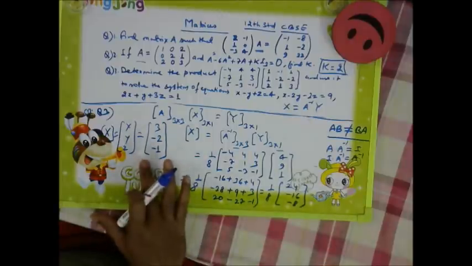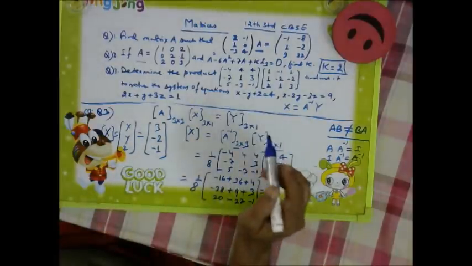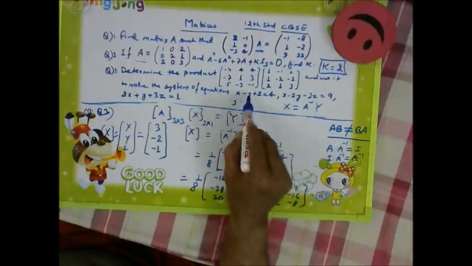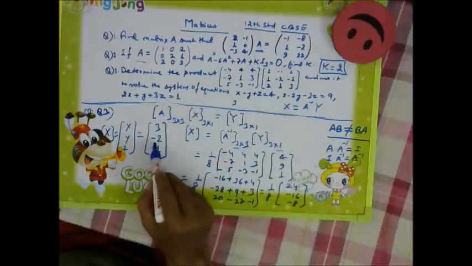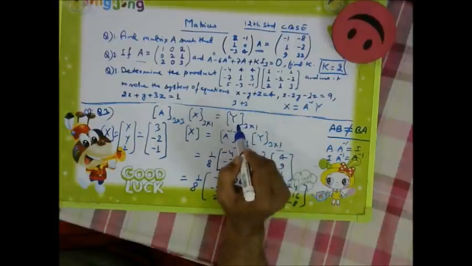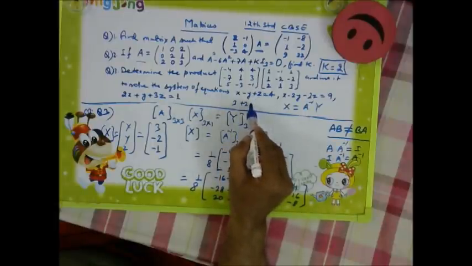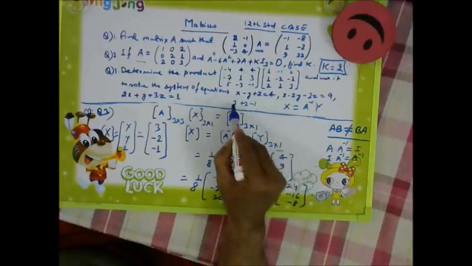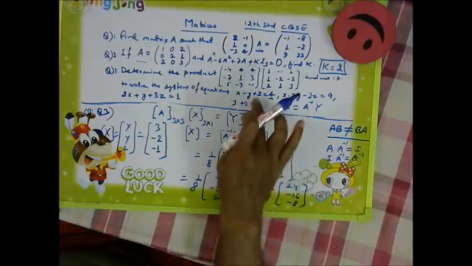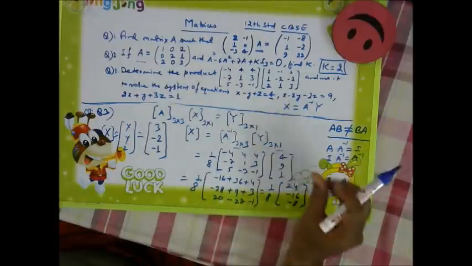So if we substitute this, in place of X I am putting 3, and in place of minus Y, minus 2 is there, so minus minus will become plus 2. And Z is minus 1, so minus 1. So what are we getting? 3 plus 2, 5. 5 minus 1 is equal to 4. We are getting the answer. Correct. Our calculations are correct.